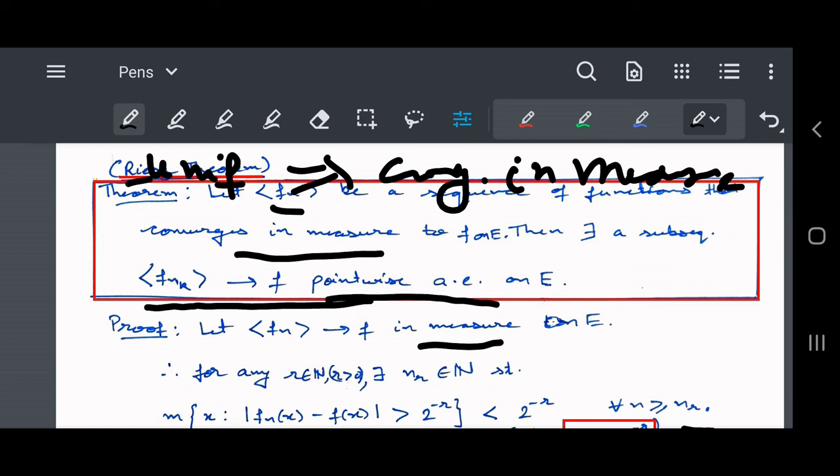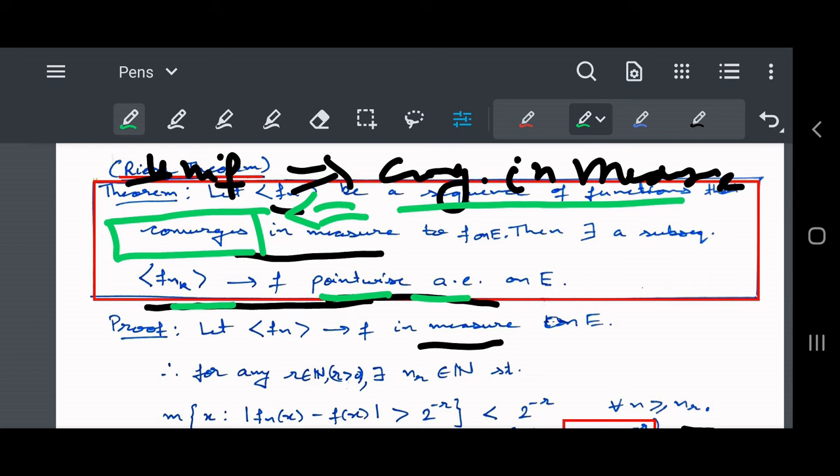The Riesz theorem is saying something like a converse, though not the exact converse: if we have convergence in measure, we cannot have even full pointwise convergence, but we get a subsequence. So it is a little weaker result, a sort of converse but not an exact converse. So that is all about the Riesz theorem in the topic convergence in measure.